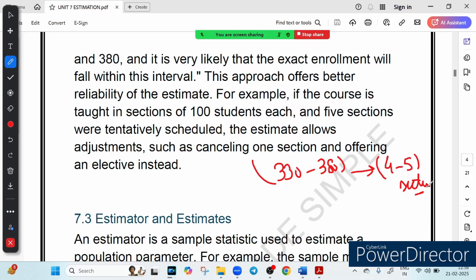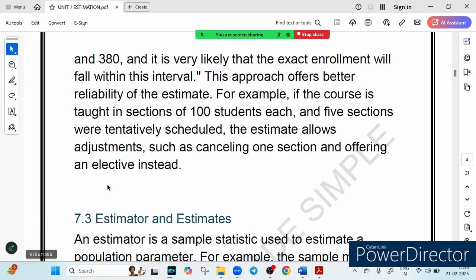So the conclusion is that while making an estimate, a point estimate is a quick and simple number. If you want a fast result, a point estimate is good. But an interval estimate is more practical and reliable. In banking, we always aim for accuracy and confidence in our estimate, which is why interval estimates are preferred. I hope this concept is clear now.